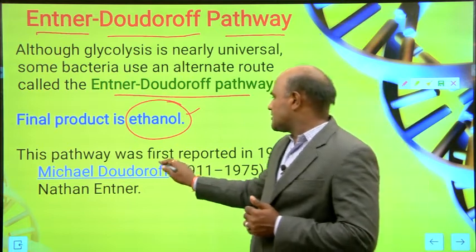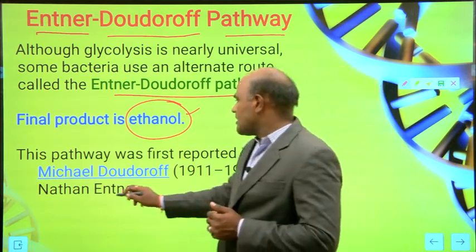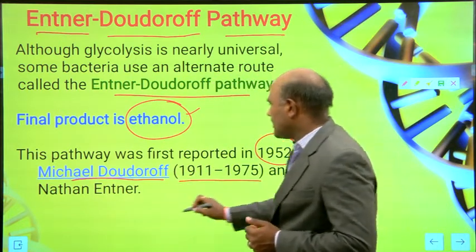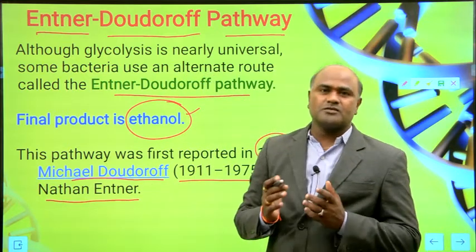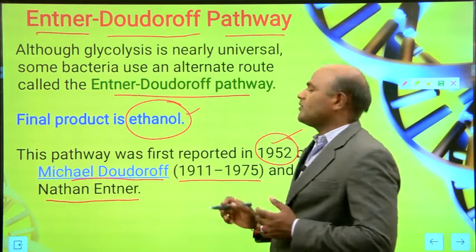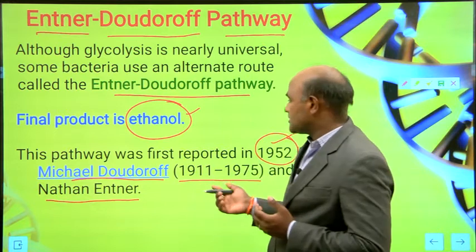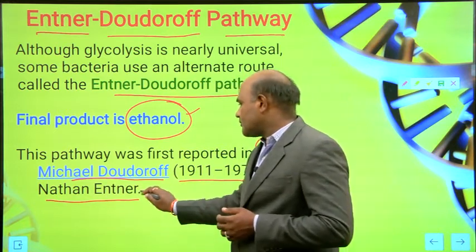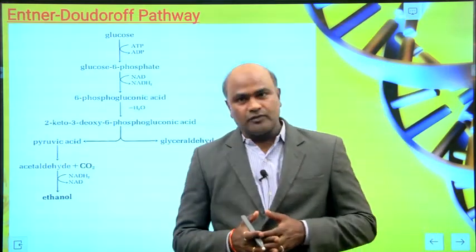This pathway was first reported in 1952 by two scientists, Michael Doudoroff and Nathan Entner. Both are scientist names. They both reported it in 1952. One is Michael Doudoroff and the other one is Nathan Entner. These are the steps involved in this pathway, the ED pathway.